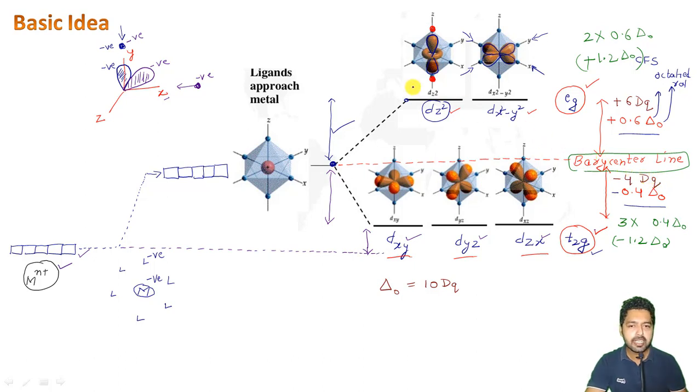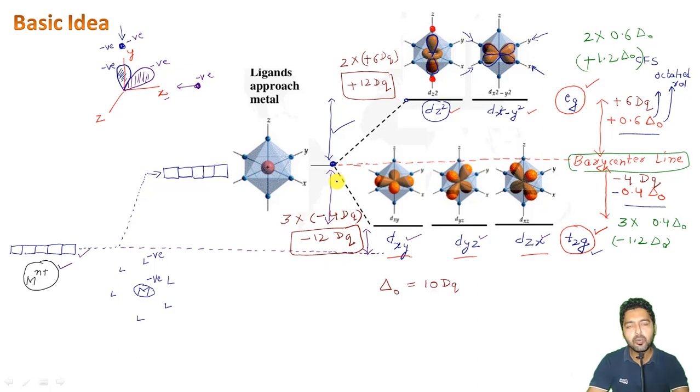So we can also say that on this side two orbitals are going above by a value of plus 6 Dq, which gives me plus 12 Dq, and these three orbitals here are going down by an amount of minus 4 Dq, so I can write here minus 12 Dq, right? Because it is the center of gravity line, the barycenter line, these two orbitals as well as these three orbitals are moving up and down by the same amount of energy. The energy remains the same, okay?